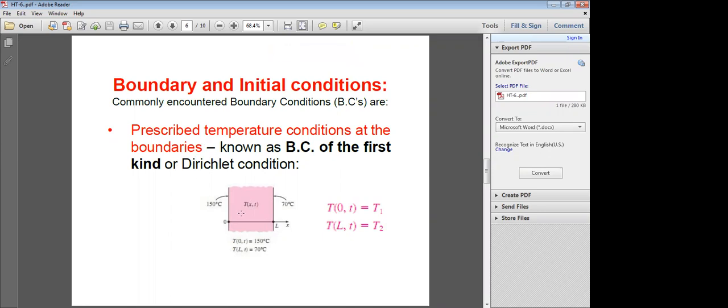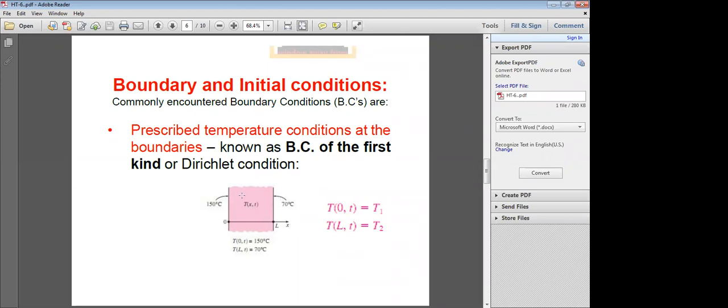In the first kind, we have a prescribed temperature condition at the boundaries. What is the temperature at the left boundary? What is the temperature at the right boundary? For example, at the left face T1 is 150 degrees, and at the right face the temperature is 70 degrees. So this is the boundary condition of the first kind.